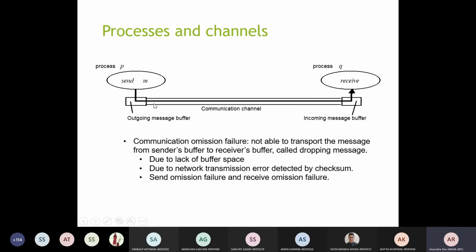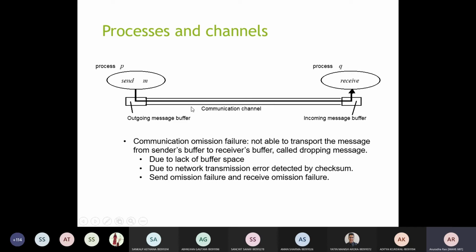So that it will be able to receive the actual content. There can be various places where this message can be dropped. Communication omission failure is not being able to transport the message from the sender's buffer to the receiver's buffer. That is, it has sent the message to the outgoing message buffer, but it is not received in the incoming message buffer. In that case, it is called send omission.